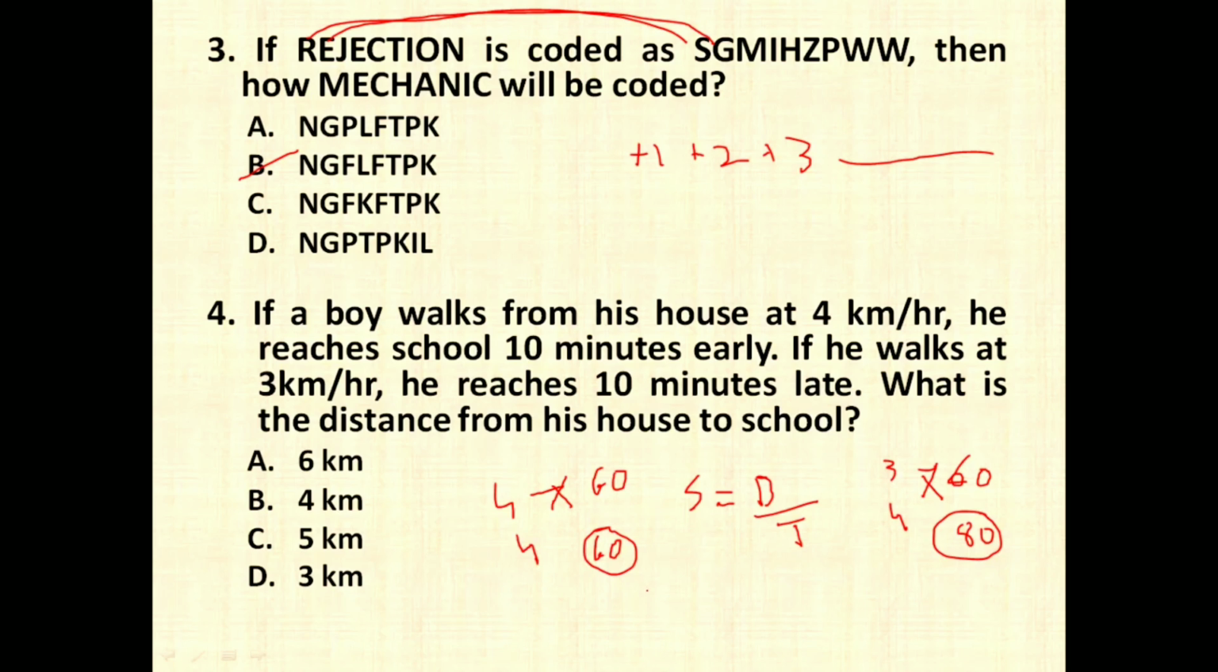So 70 minutes is what he takes. If he goes at 4 km/h, he takes 60 minutes, that is 10 minutes early. If he goes at 3 km per hour, he takes 10 minutes extra, that is 80 minutes. So the right answer is going to be option number 4, that is 4 km.